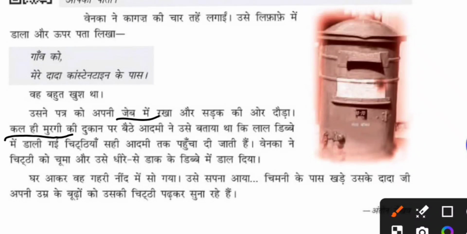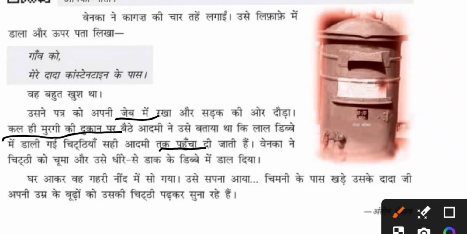कल ही मुर्गी की दुकान पर बैठे आदमी ने उसे बताया था कि लाल डिब्बे में डाली गई चिट्ठियाँ सही आदमी तक पहुंचा दी जाती हैं. So yesterday in the butcher shop or the chicken shop, one person had told Venka that if you post the letter in the red colored box, then the letter will reach the right person. So here the red color box is the post box, right? Post boxes are all in red color. And so thinking this, now Venka is rushing towards the post box.